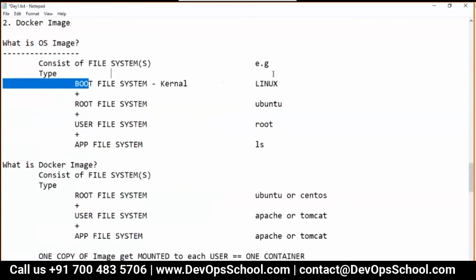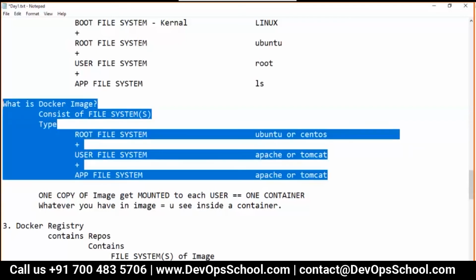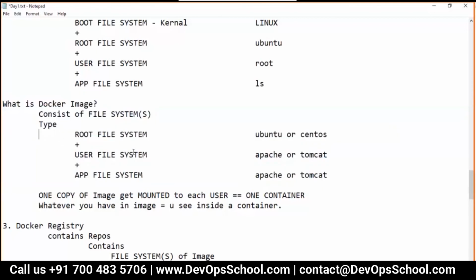Look at the OS image, it has a boot one. But here, they don't have a root, and there are so many flavors, more than 46 flavors of Linux itself available. So it can be anything. Let's say you want to run an application in Ubuntu, then go for the Ubuntu root file system. If you want CentOS, go for its root file system. Fedora, Debian, SUSE, HP, whatever, Amazon. Accordingly, you will have different images. Make sense?